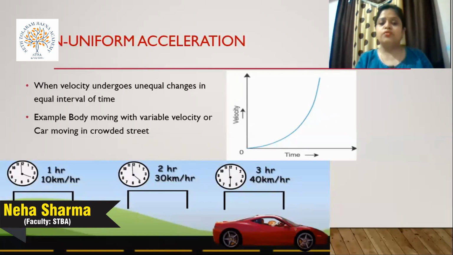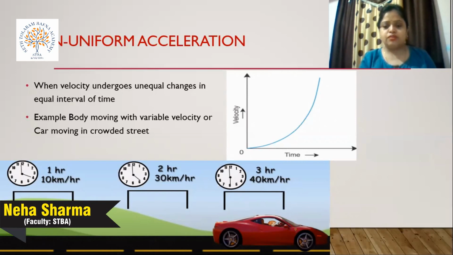I'm giving you an example: a body moving with variable velocity, or a car moving in a crowded street. Sometimes the velocity is very high, sometimes very low because we are facing crowd or traffic. The velocity varies, but the time interval is the same. This type of acceleration is defined as non-uniform acceleration.